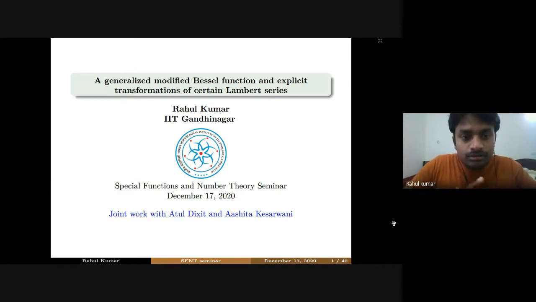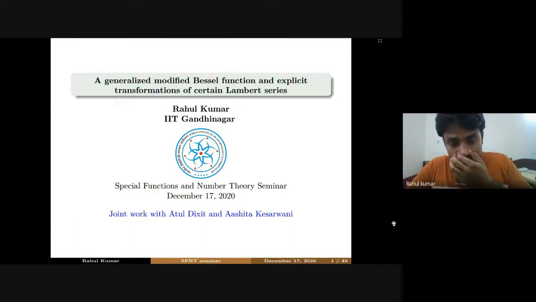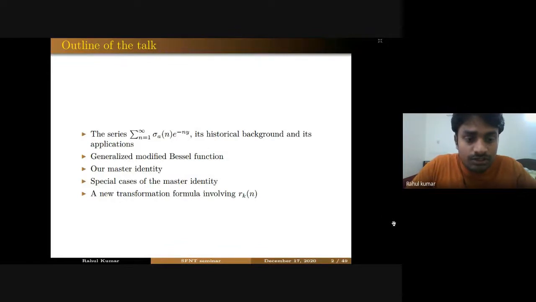So good evening, everyone. The title of my talk is generalized modified Bessel function and explicit transformation of certain Lambert series. This is joint work with Professor Atul Dikshit and Ashita Keshavani. This talk is based on our recent work, which we submitted very recently, 2-3 days back. The outline of my talk is as follows. First, we will discuss this series, which involves the generalized divisor function, some of its historical background and some applications in analytic number theory.